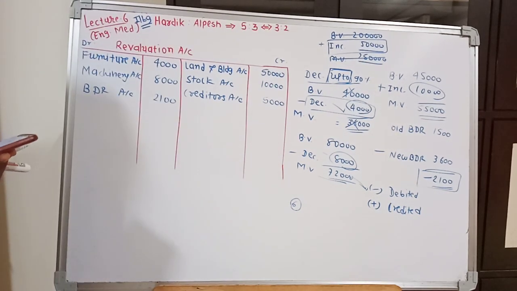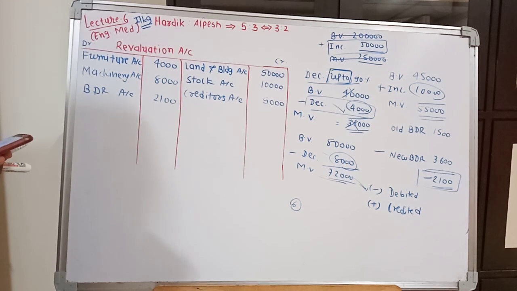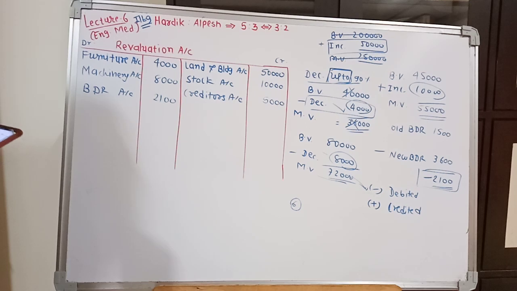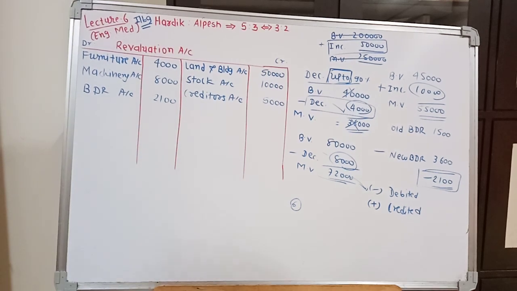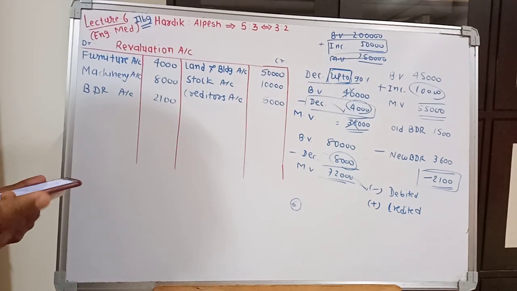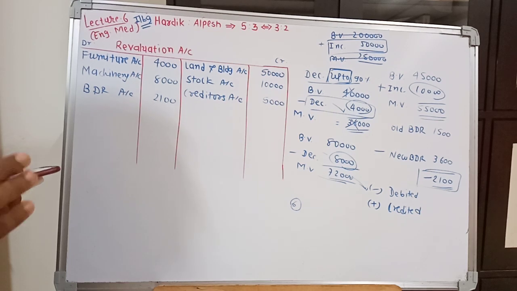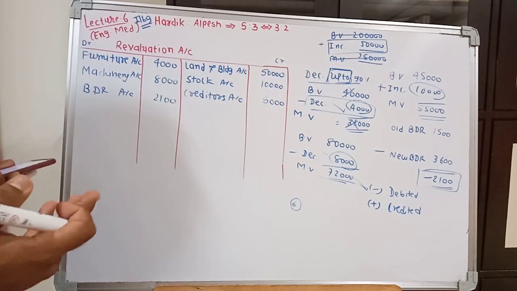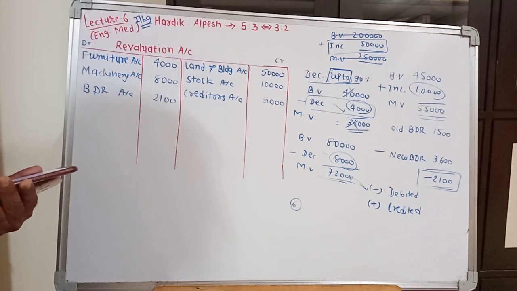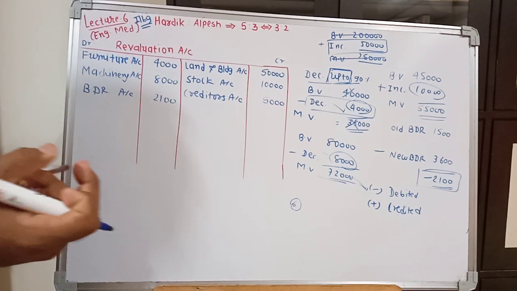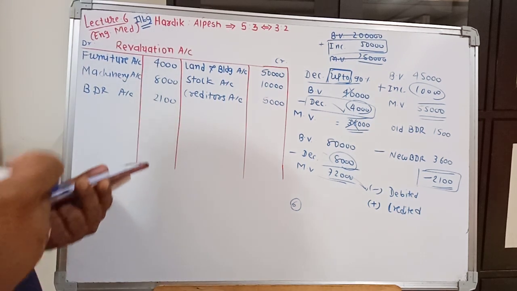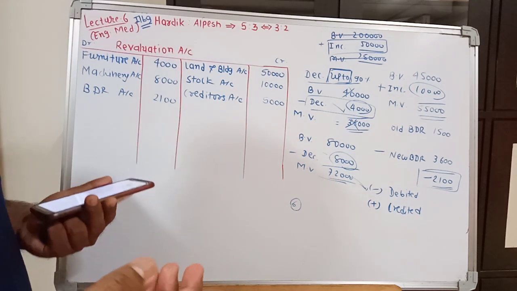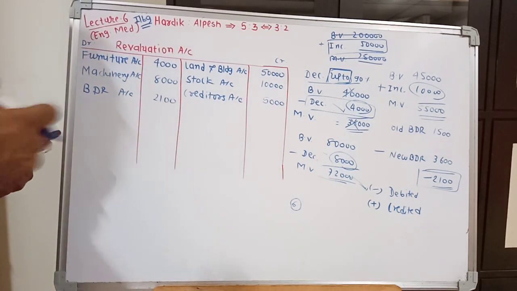And last and 7th adjustment, unrecorded interest on bank overdraft 4,500. 4,500 is the interest on BOD. BOD का इंटरेस्ट है वो हमारे लिए एक्सपेंस है. BOD is one kind of short term loan. कोई भी लोन लेंगे तो फ्रेंड्स उसमें इंटरेस्ट हमें चुकाना पड़ेगा, हमें मिलेगा नहीं. तो it is our payable interest.